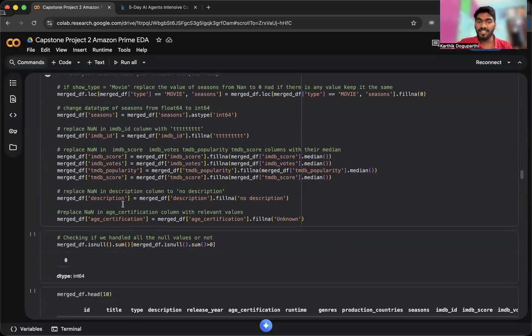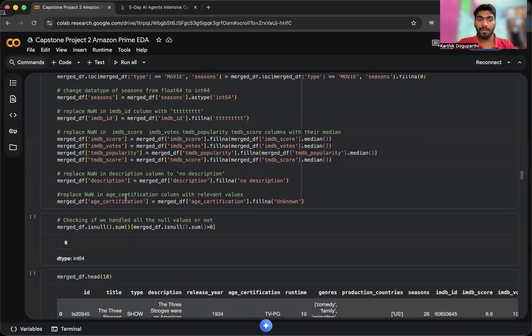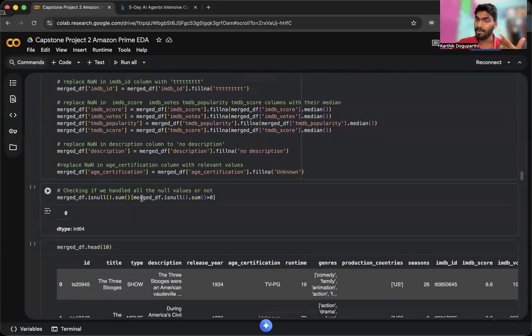And if there is any description, we won't be using description for the insights. So I've been converting the null values in the description column. If there is any empty column in the row, I've converted that into no description. And I've replaced any age certification values. Most of these are TVPG, R rated, and TV13.